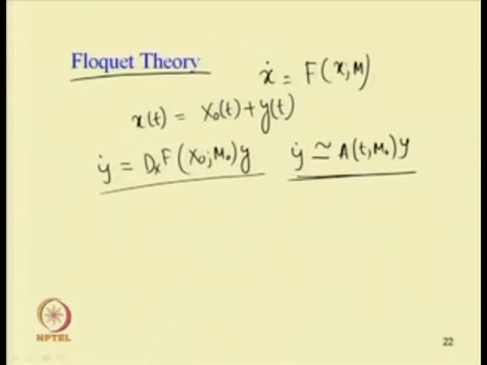In case of the stationary solution, or fixed point response also, we obtain a similar equation in which this A is a constant matrix. But in this case, as x is a function of time, this matrix A is also a periodic function of time.